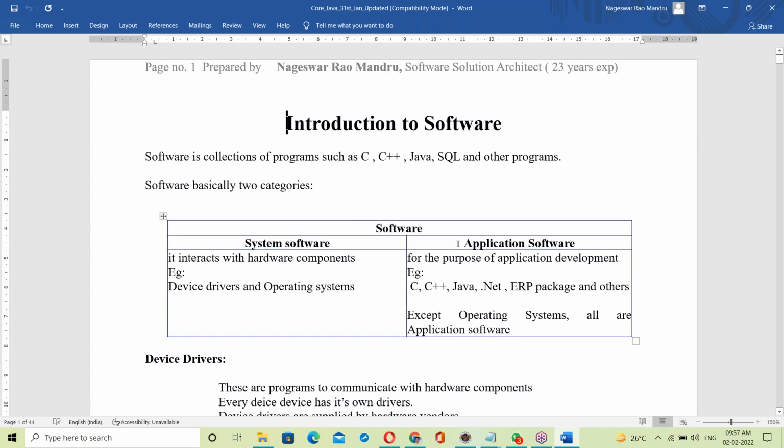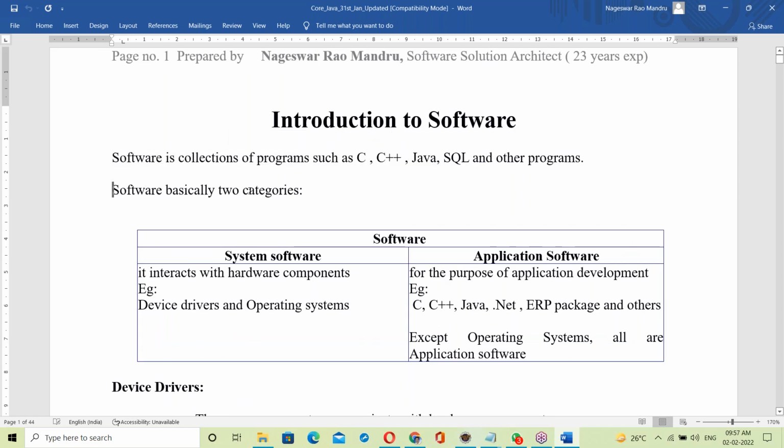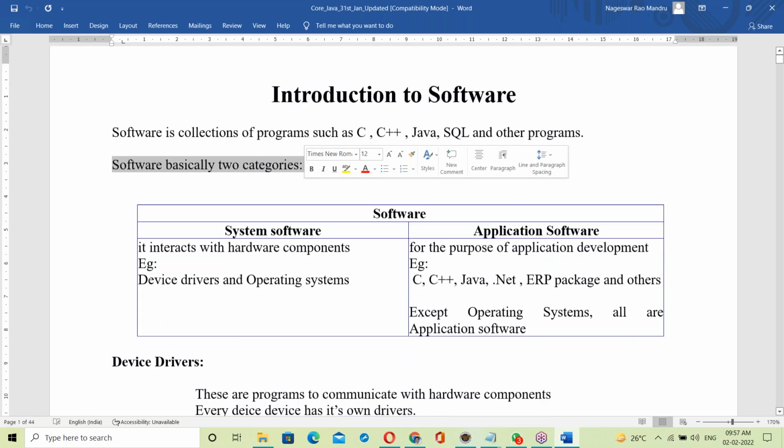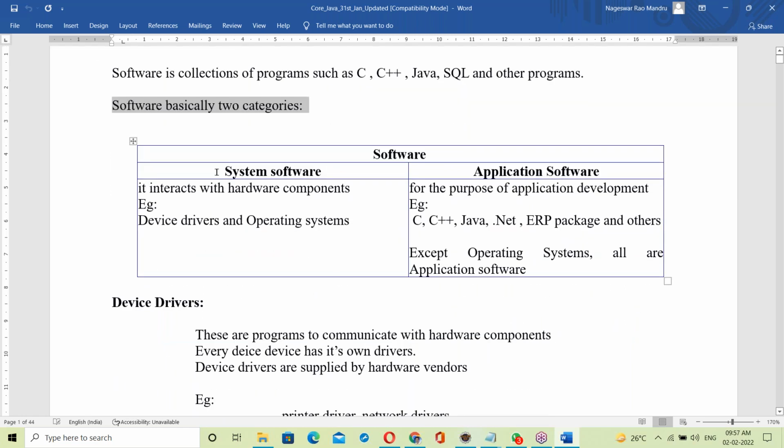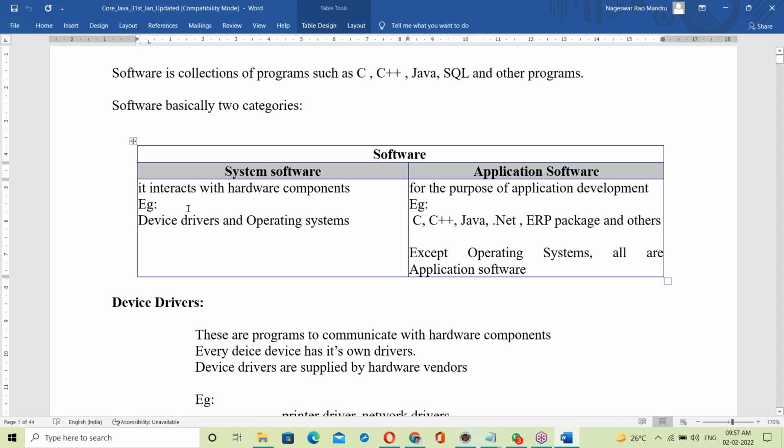Here, this document starts with the introduction to software. This is today's topic. Software is a collection of programs. Software basically has two categories: system software and application software.